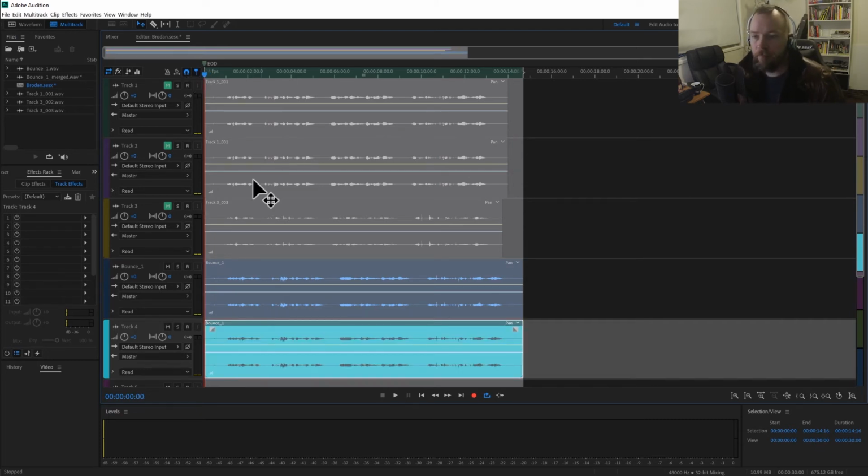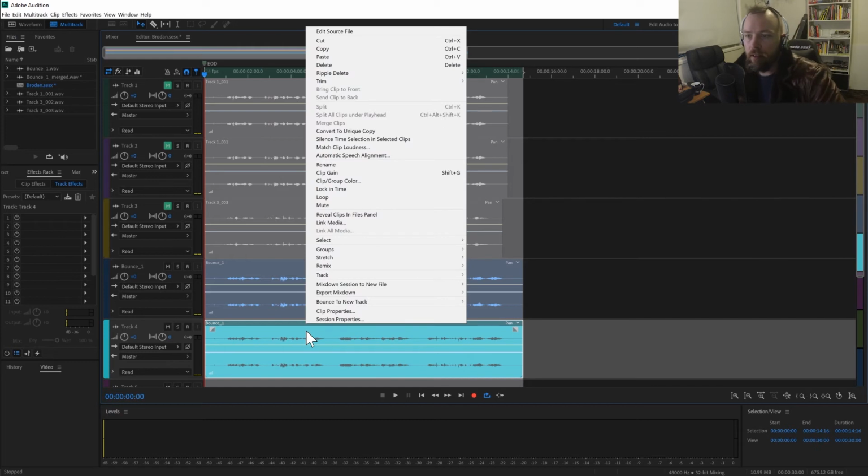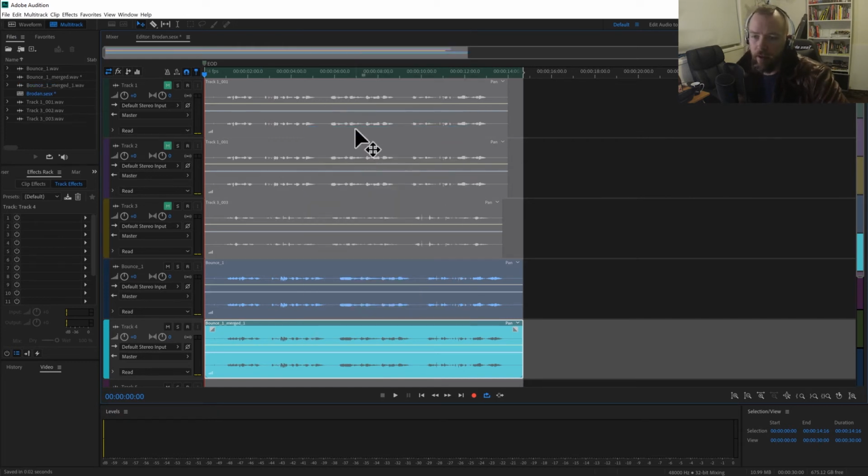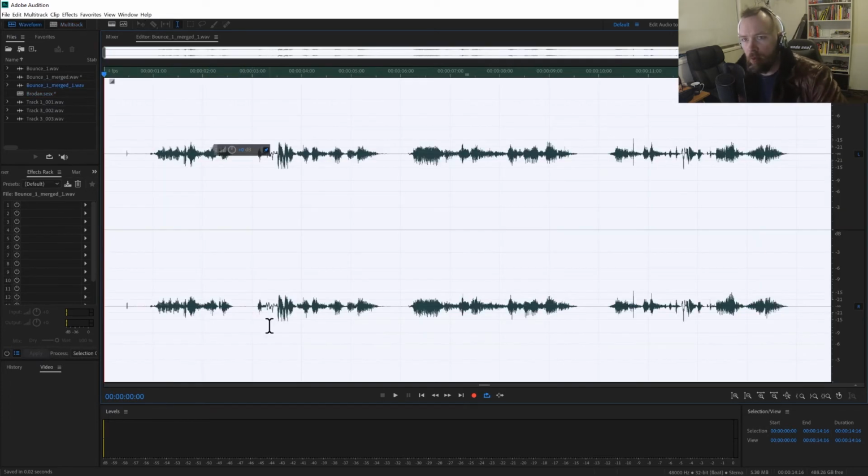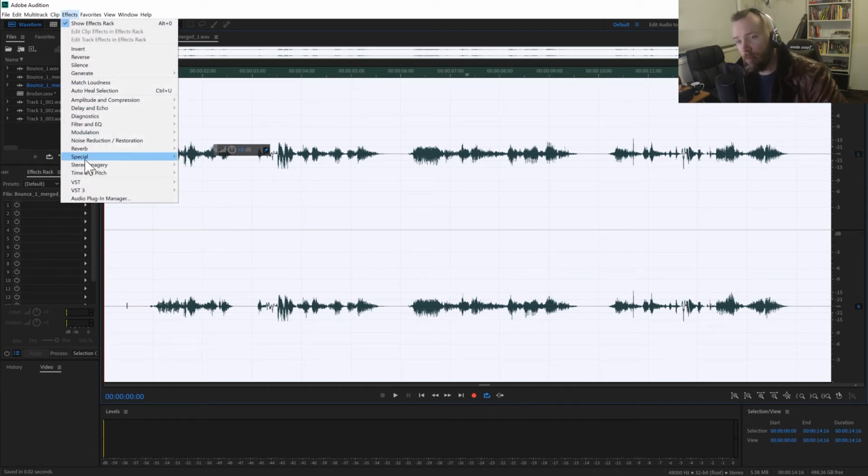And we're going to paste that. Now, I'm going to right click and convert this to a unique copy, so I can make different changes to this and it's not going to affect my original source file. So now that I've done that, I'm going to go into the waveform editor for my new track, and we're going to make some subtle other changes to it. In this case, we're going to go back to our time and pitch again, and this time we're going to do a stretch and pitch process.